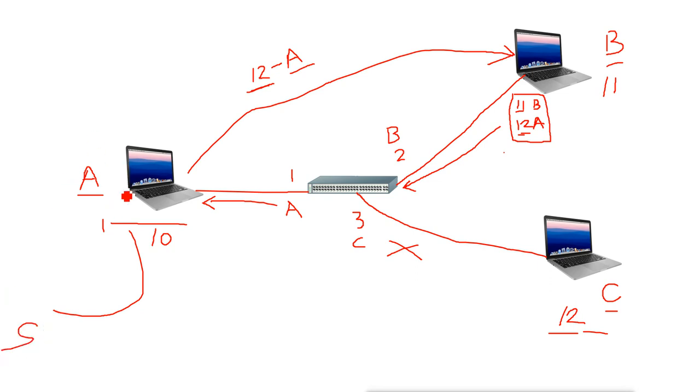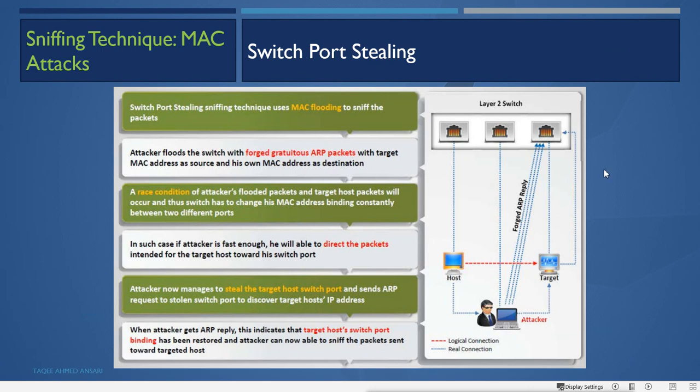It doesn't have to accept the data, it just wants to sniff the data. So the sniffer can open the data at the data link layer and see all the data. The data will not reach the original machine, it will go to the fake machine. This is what switch port stealing is.